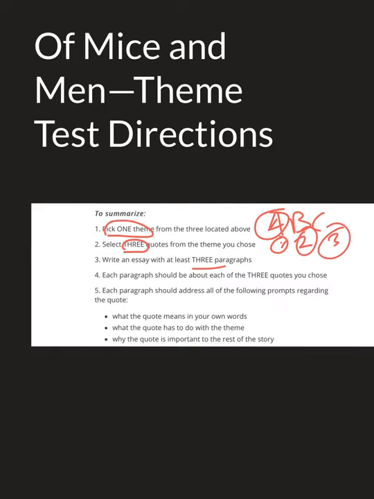Each paragraph should be about one of the three quotes, and then within each of your three paragraphs, talk about what the quote means in your own words. Talk about what the quote has to do with the theme that it's a part of on that chart, and talk about why the quote's important to the rest of the story, the bigger picture. All right, so that's going to make up your paragraph right there.